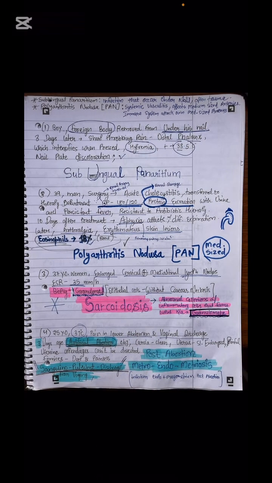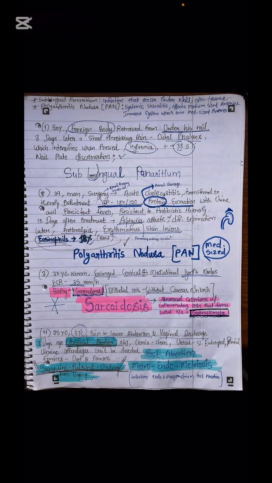Let's see next the case of subungual panaritium. First of all, let's see the definition at the top: it is an infection that occurs under the nail after a trauma. So let's see about the patient.